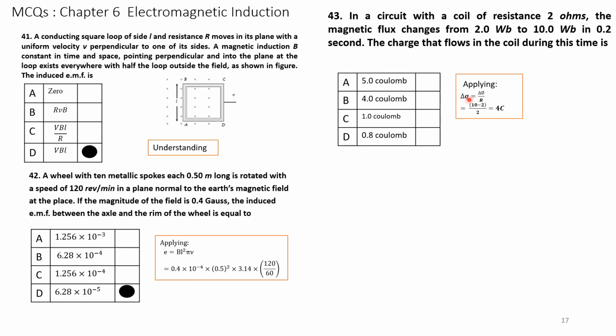Therefore, delta q, the change in charge, equals the change in flux delta phi divided by the resistance. So delta phi is 10 minus 2 and the resistance R is 2 ohms, that is equal to 4 coulombs.